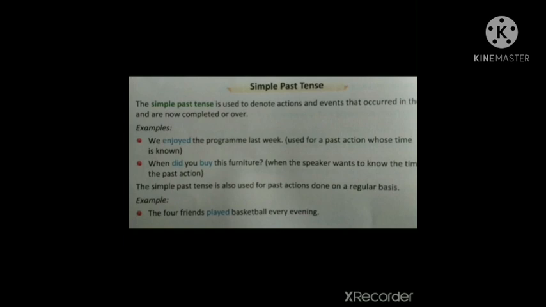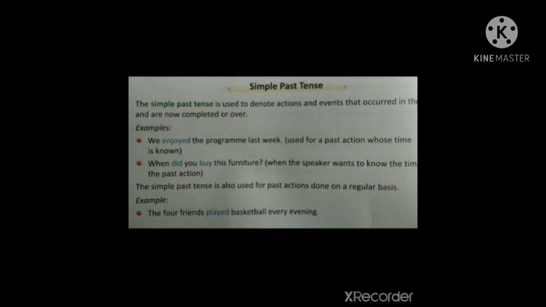When did you buy this furniture? Here, the speaker wants to know the time of the past action. Here, the furniture was already bought. That's why the action already happened. That's why here did buy is used. Did buy is the past tense. So the speaker wants to know at which time the action took place. That's why simple past tense is used.